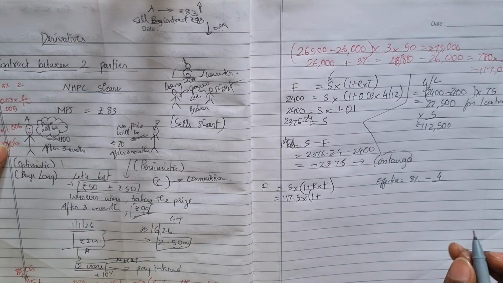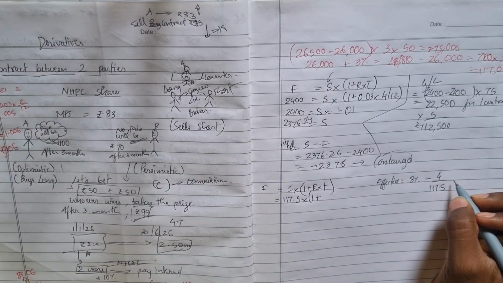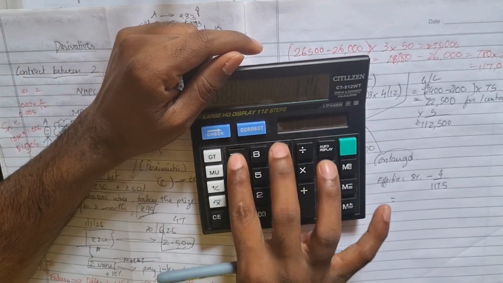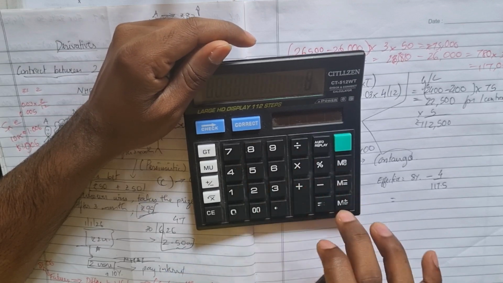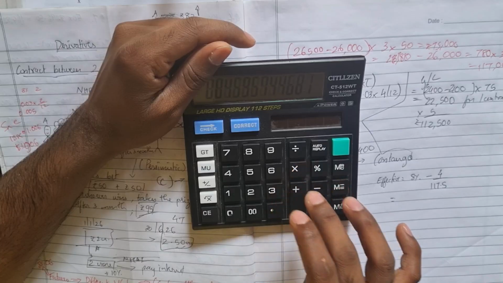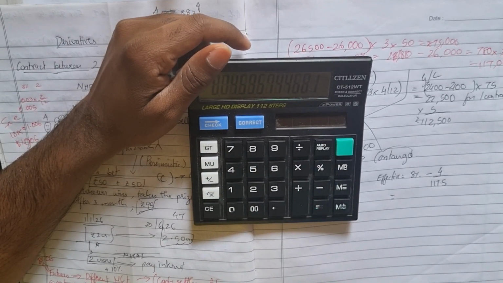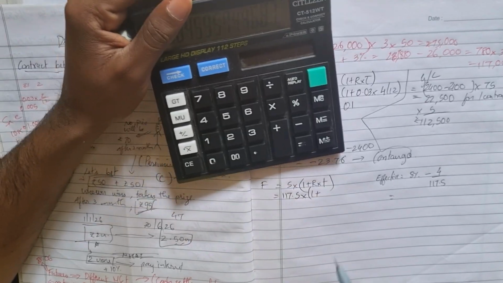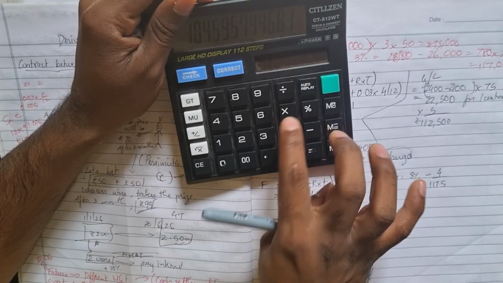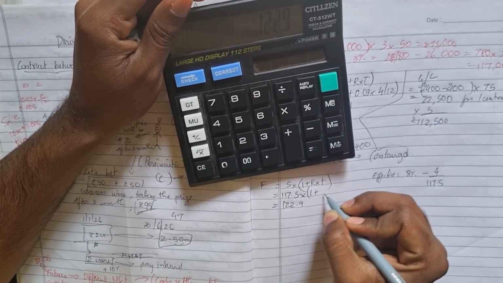Earlier it was 125, but now the price is 117.5. The things have changed here now. So how much will we get? I'm getting 0.045 as my interest rate. So into 1 plus 1 into 117.5, I'm getting it as 122.9.